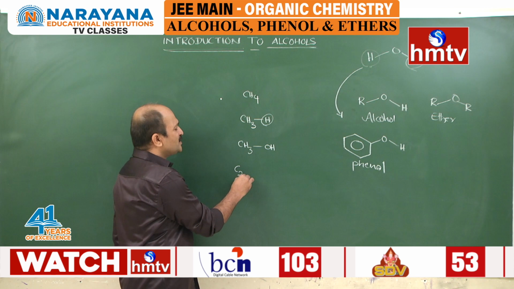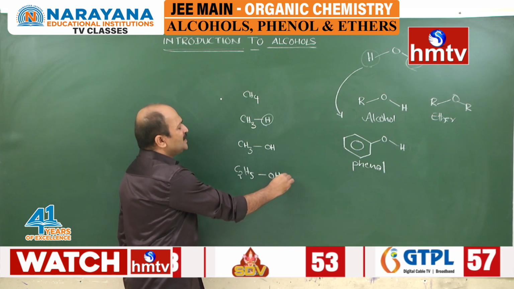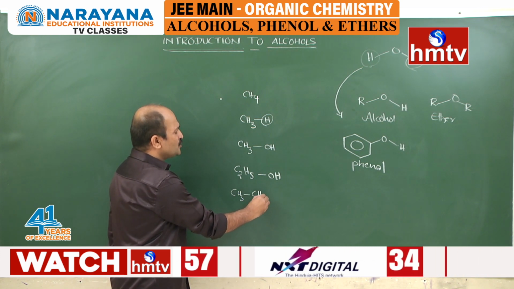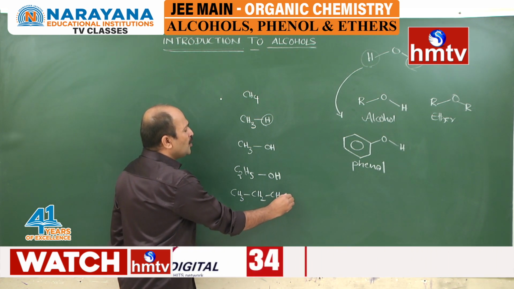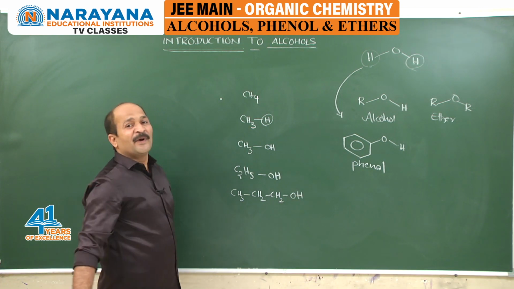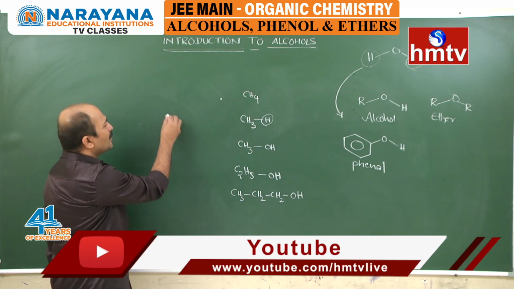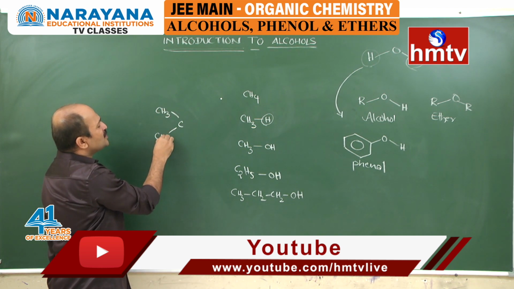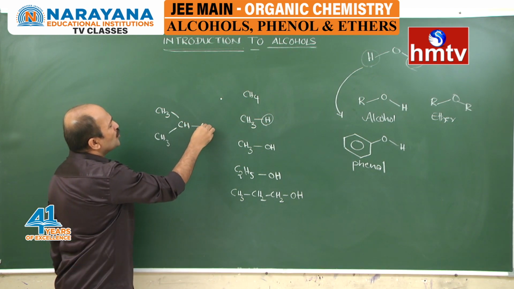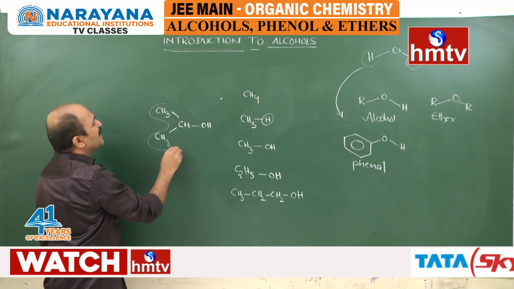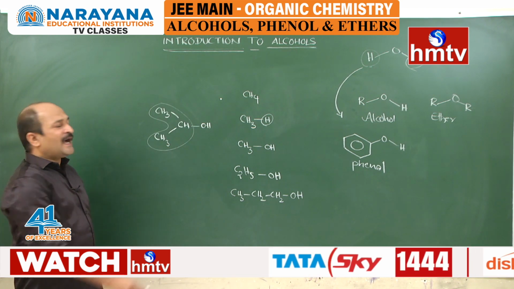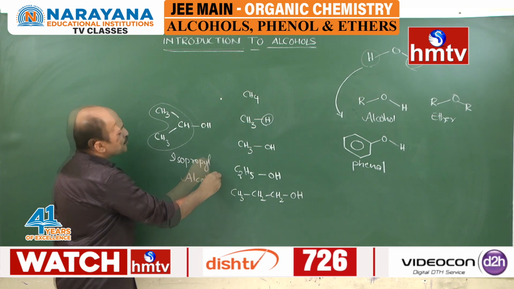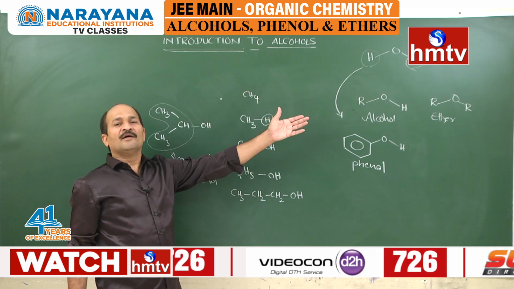If you take C2H5, this is called ethyl alcohol. If you take another CH3, CH2, CH2OH, that is called propyl alcohol or n-propyl alcohol. If you take CH3, CH3, CH and OH, this molecule is called isopropyl alcohol. Students, in this way alcohols are derived.